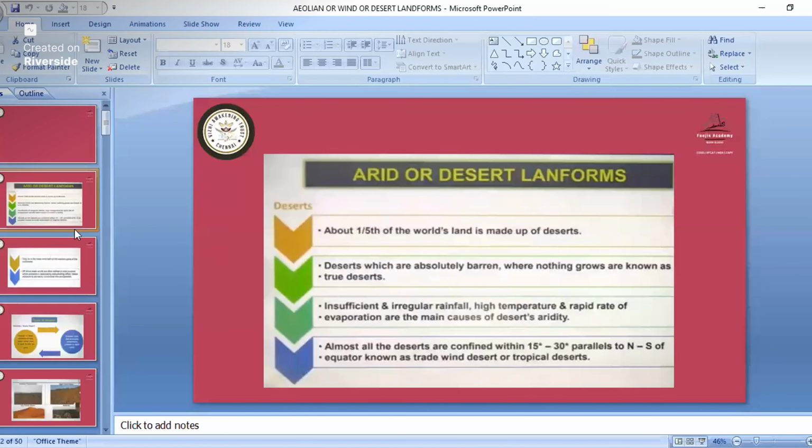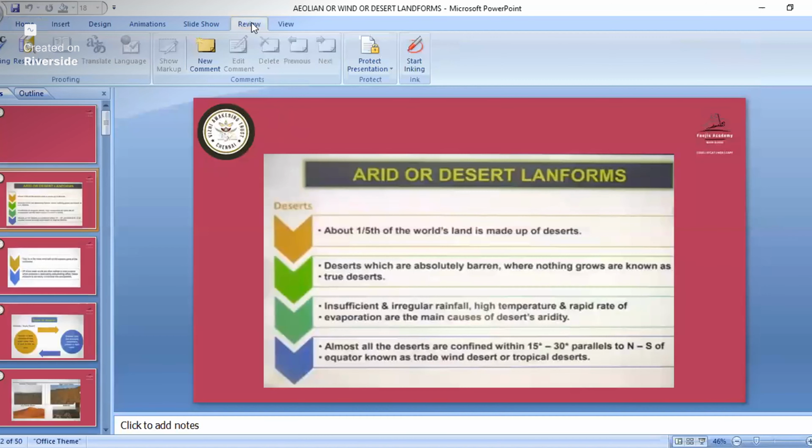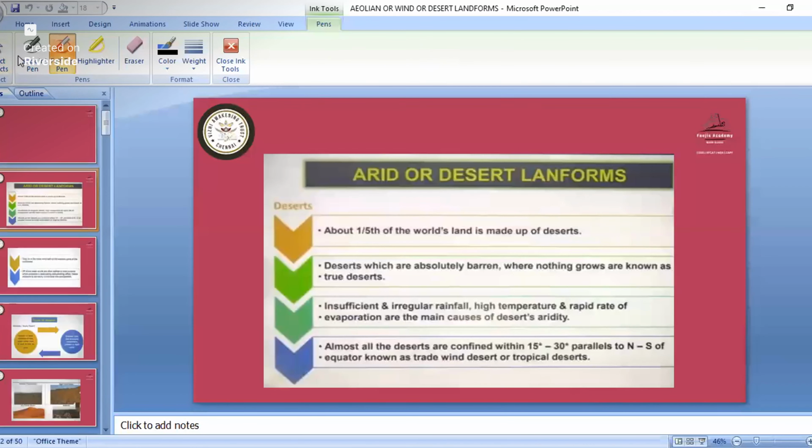Now we'll start the aeolian landforms. You can say it as the aeolian, or also you can say it as the arid landforms or desert landforms, or you can say it as the wind landforms. So remember all these names. So we'll study about the desert landforms. So desert landforms are where